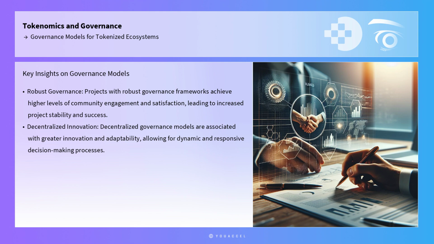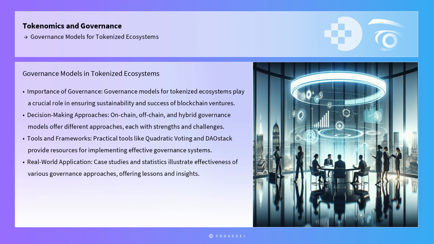Statistics on the effectiveness of various governance models also highlight key trends and insights. For instance, research has shown that projects with robust governance frameworks tend to achieve higher levels of community engagement and satisfaction, leading to increased project stability and success. Additionally, decentralized governance models have been associated with greater innovation and adaptability, as they allow for more dynamic and responsive decision-making processes.